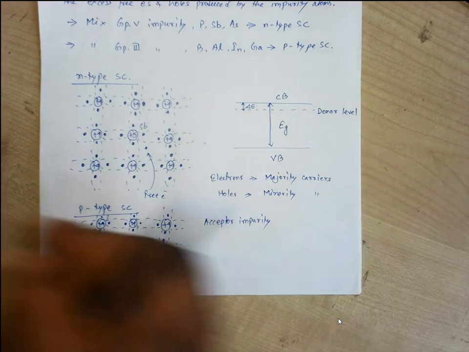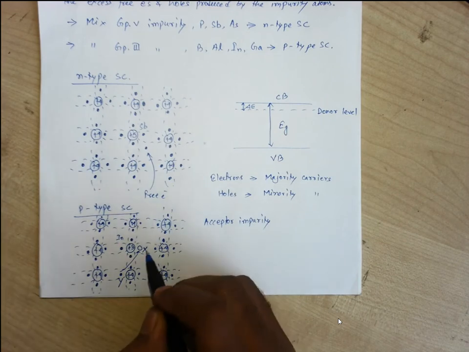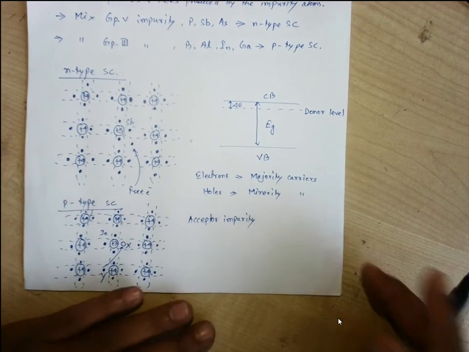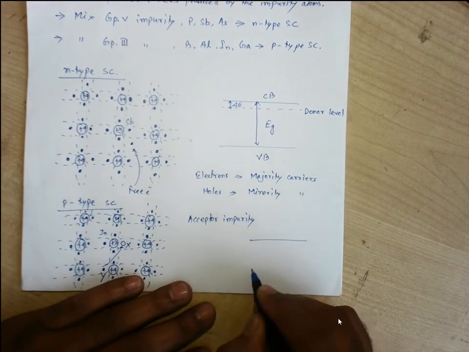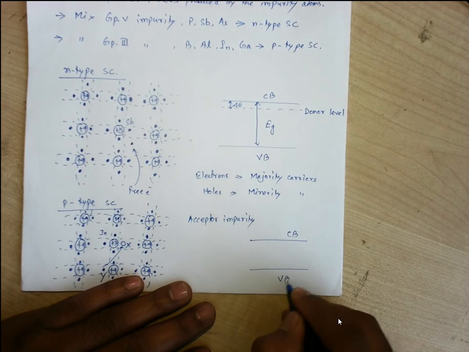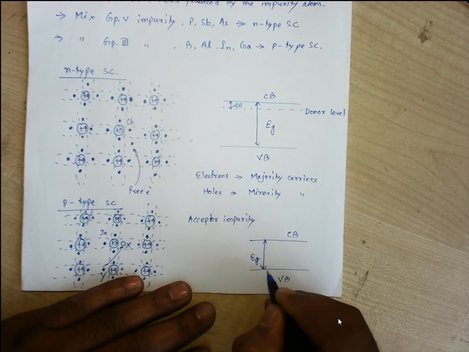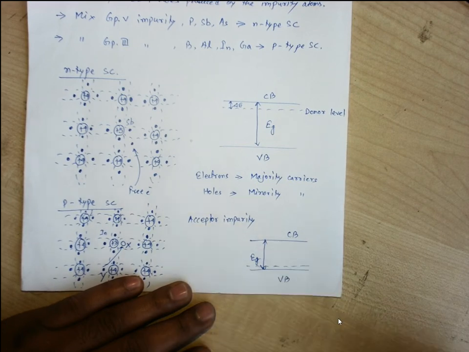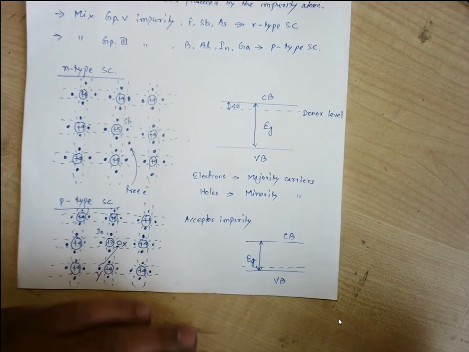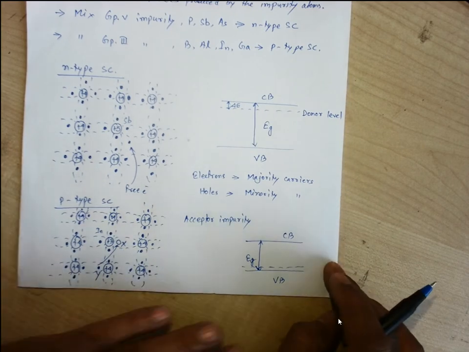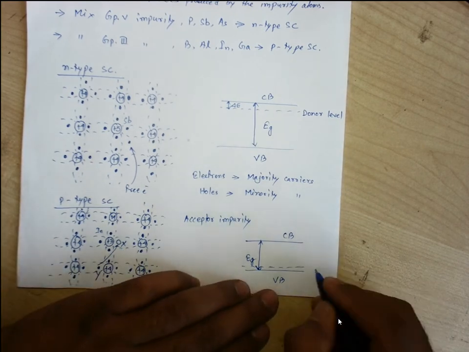When group 3 elements are added, an extra energy level is added in the energy band diagram of this p-type semiconductor. Let us consider its conduction band, the valence band, and the forbidden energy gap, that is Eg. An extra energy level is introduced with the introduction of this trivalent impure atom. That energy level is known as the acceptor level.